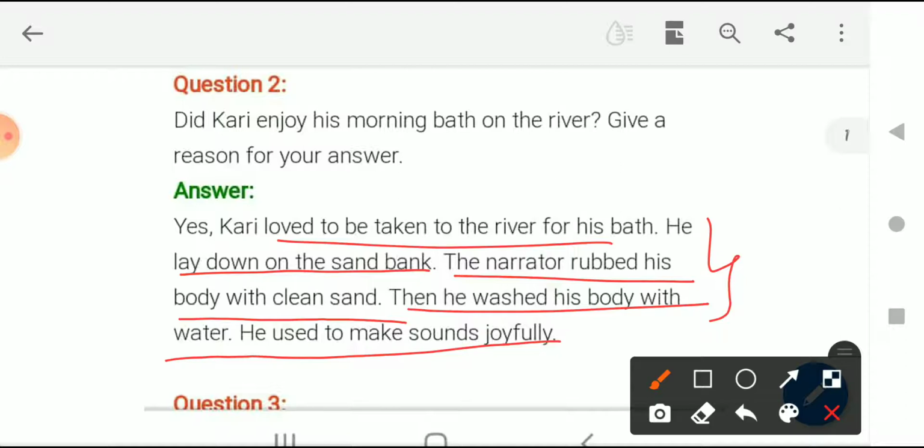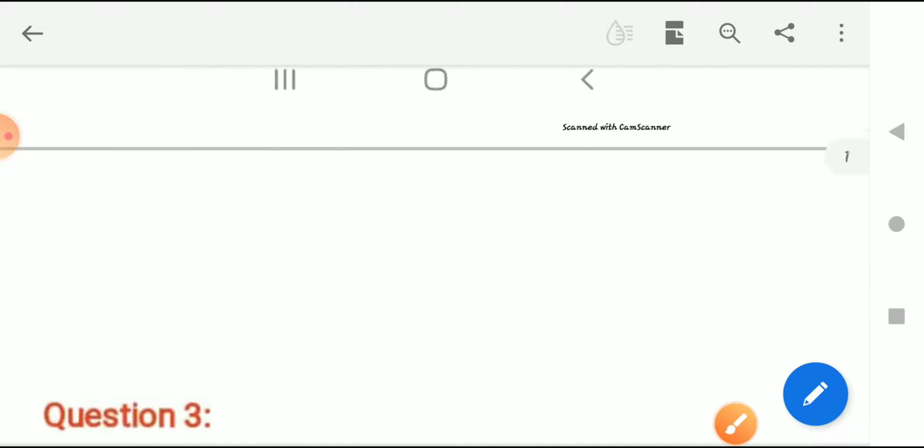And while all these things were happening, the elephant was enjoying all of that. When he was taking a bath, it used to take around 2 to 3 hours. They used to go for a bath this long, and he used to enjoy that. And while the narrator was washing the elephant, he used to make joyful sounds to express his happiness. Now moving forward, question number 3